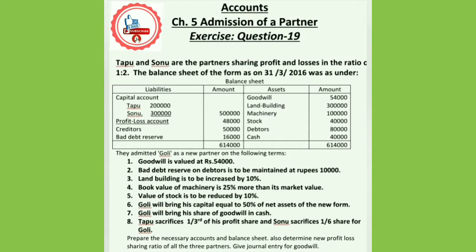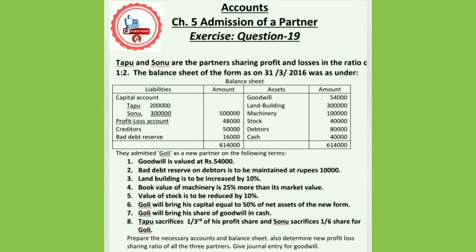Today we are going to solve question number 19 of chapter number 5, admission of a partner. It's very important from the point of view of your exam. Certain different adjustments are important, so please take care of it. We are discussing it right now.